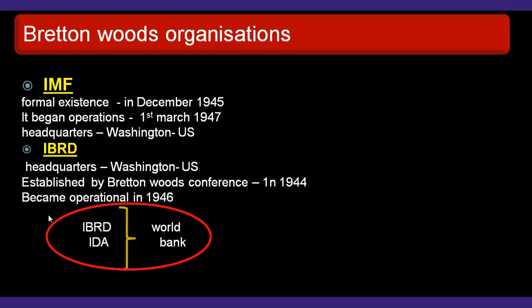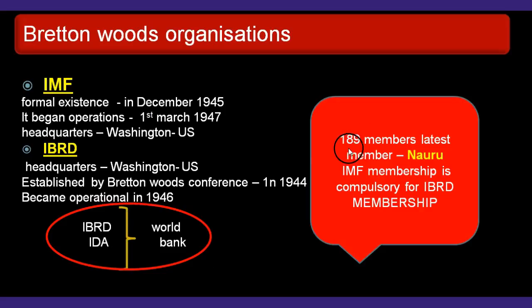IBRD, International Bank for Reconstruction and Development. The headquarters is located in Washington, US. Established by the Bretton Woods Conference in 1944. Became operational in 1946. IBRD and IDA, International Development Association, together are known as the World Bank. Now there are 189 members in IMF and IBRD. The latest member, Nauru, became the 189th member of the IMF in April 2016. UN membership is not essential for IMF membership, but IMF membership is compulsory for IBRD membership.